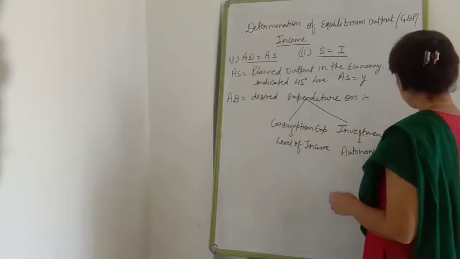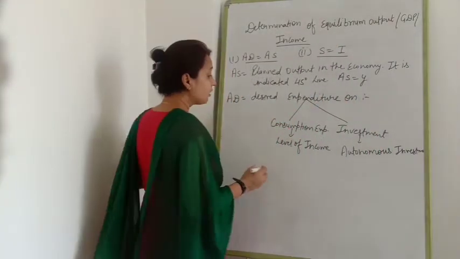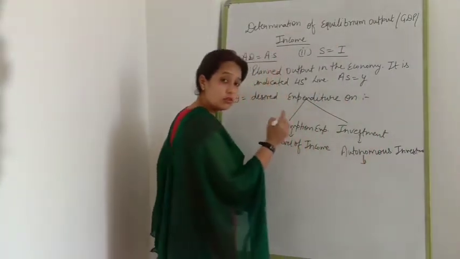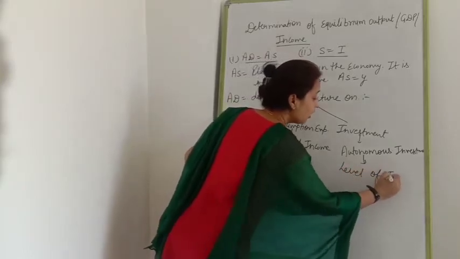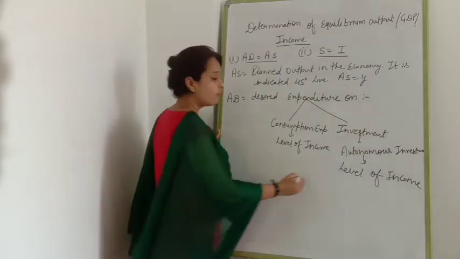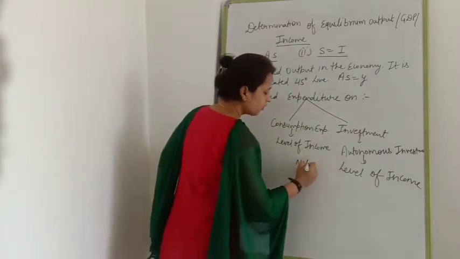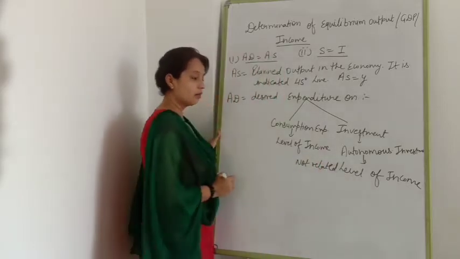It is not affected by the level of income. It always remains constant. Clear?